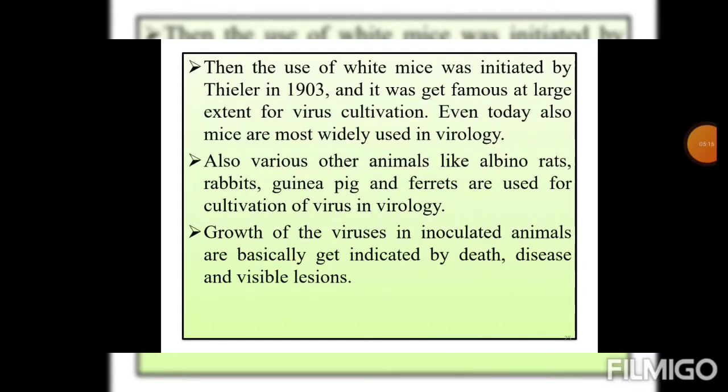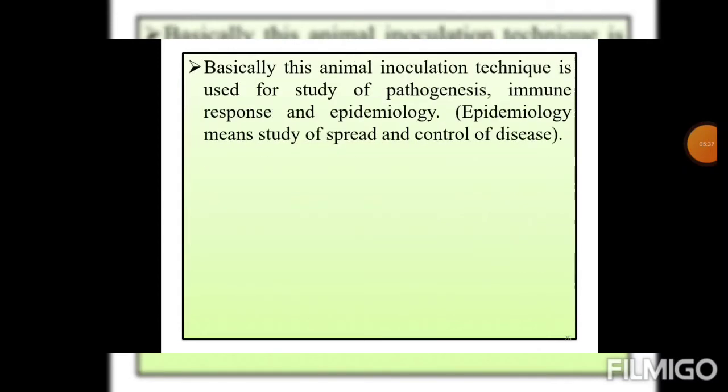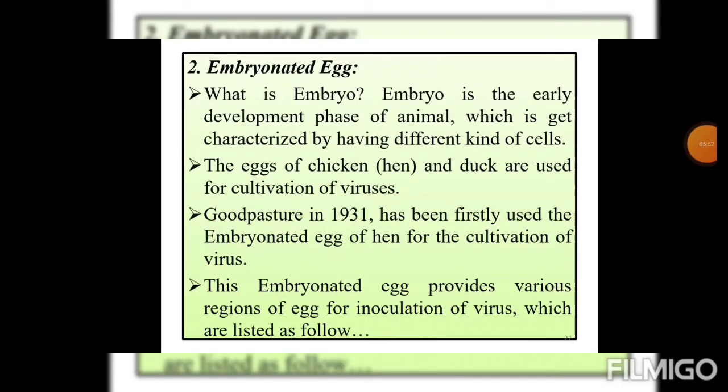Also various other animals like albino rats, rabbits, guinea pigs and ferrets are used for the cultivation of viruses in virology. Growth of the viruses in inoculated animals is indicated by death, disease and visible lesions. Basically this animal inoculation technique is used for the study of pathogenesis, immune responses and epidemiology. Epidemiology means the study of spread and control of disease. Okay, that is simple.